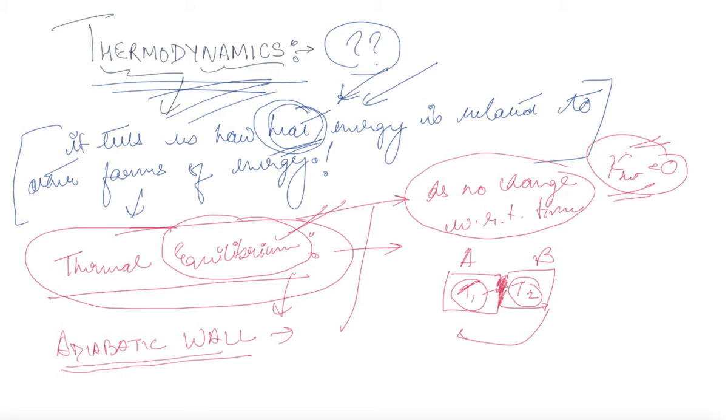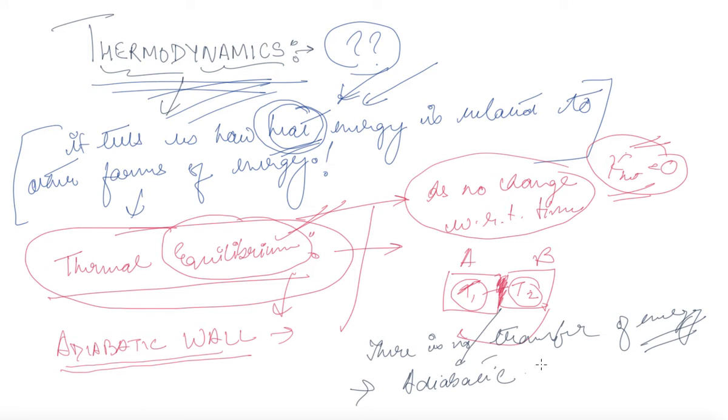Or we can define it in a more precise way: there is no transfer of energy. So if there is no transfer of energy, then we know that it's an adiabatic wall. Yes, adiabatic wall. This is known as an adiabatic wall. So a wall which stops the movement or transfer of energy is known as an adiabatic wall.